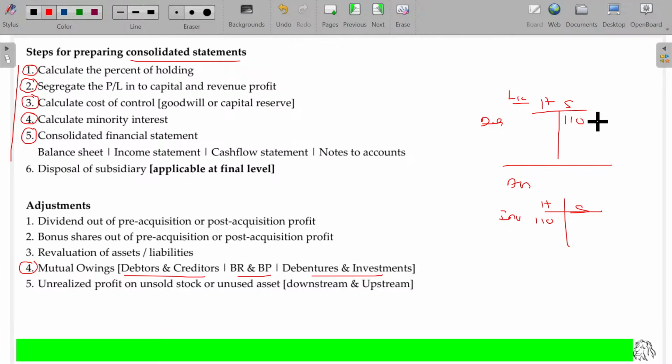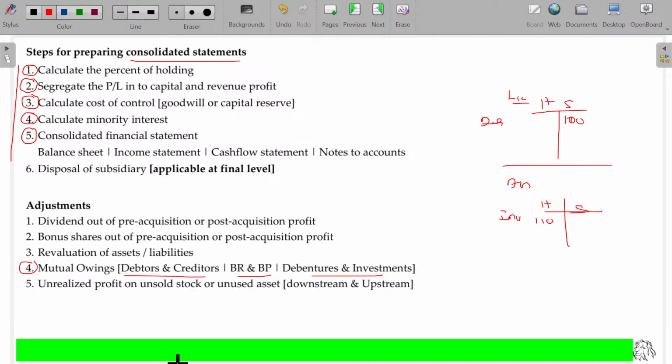Okay, sorry, 100, 110. Earlier, for the subsidiary company, the debenture value was 100. For the holding company, it's an investment of rupees 100. But rather than an equal amount, if the subsidiary company shows the debenture value as 100, and the holding company shows it as an investment, but not the same value, maybe 110 or 90.